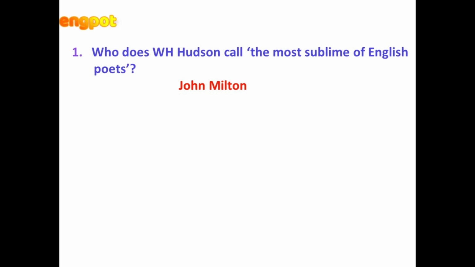Instead, his subjects were sublime, like God, Satan, Adam, Eve, or Jesus Christ. That is the reason why W.H. Hudson called him the most sublime of English poets, because of the sublimity in opting his subjects.